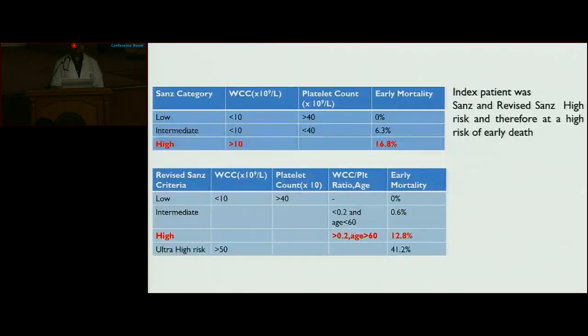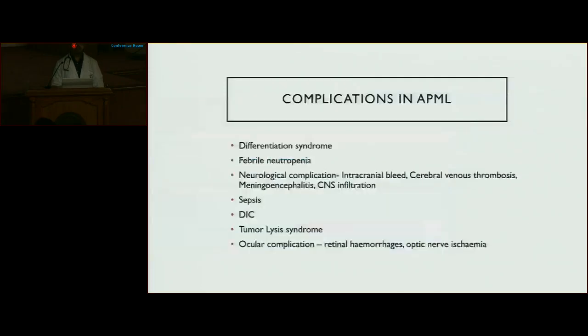Based on Sanz and revised Sanz criteria, our patient had a WBC count of 21,000. Our patient belongs to a high risk group and therefore also has a high risk of early death. Various complications can be seen in a patient with acute promyelocytic leukemia, like differentiation syndrome, febrile neutropenia, neurological complication, sepsis, DIC, tumor lysis syndrome, and ocular complication like retinal hemorrhage and optic nerve ischemia.